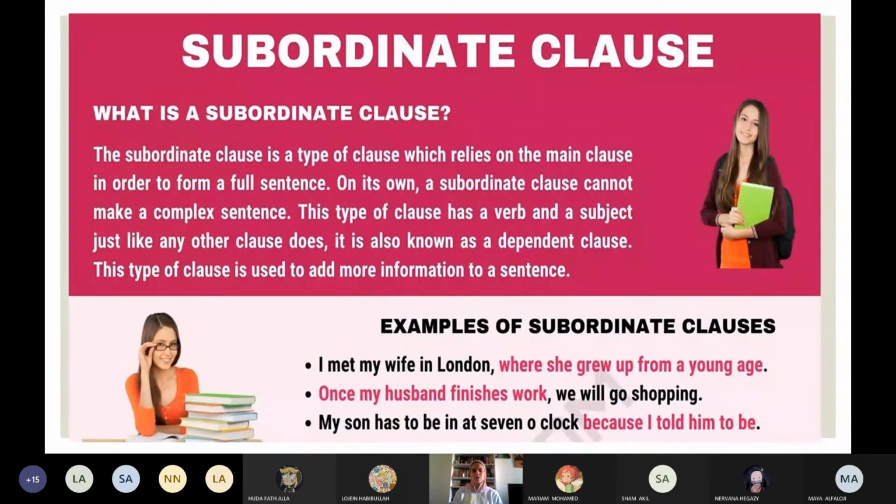Yes, what will happen once your husband finishes work? My son has to be in at 7 o'clock. Great, but can I say "because I told him to be" alone? No. The subordinate clause is a clause with a subject and a verb, but there is no complete meaning.